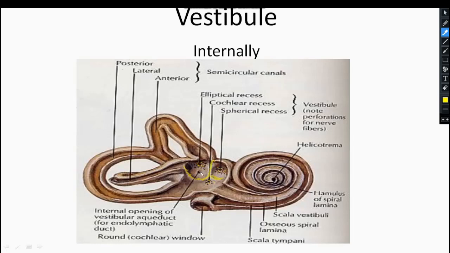Here in the elliptical recess, you can see another big opening, the internal opening of the vestibular aqueduct. This opening is for the endolymphatic duct, which carries perilymph here toward the CSF.